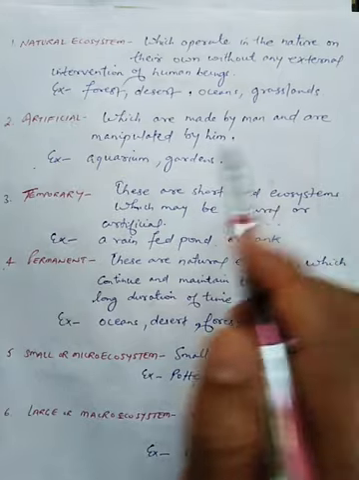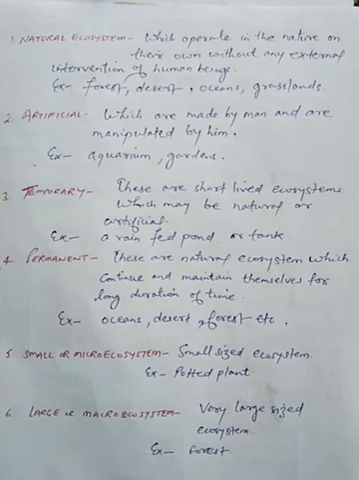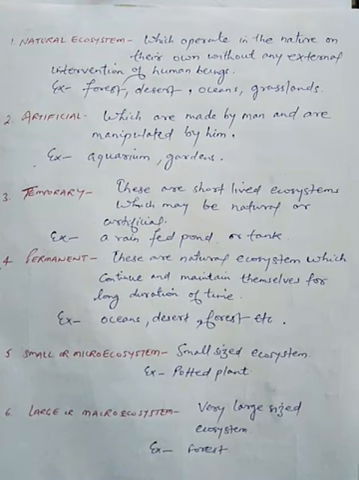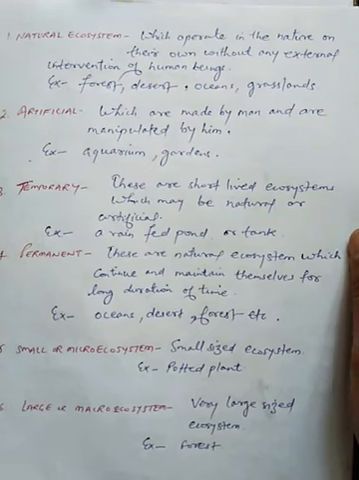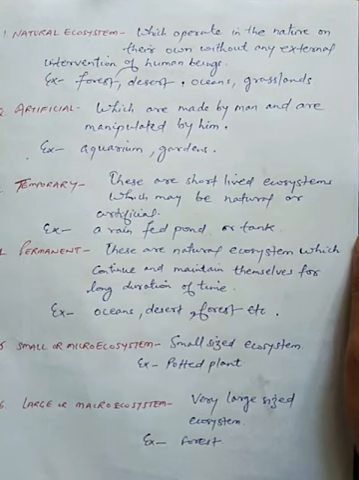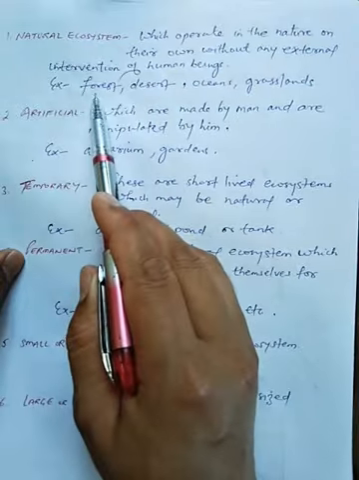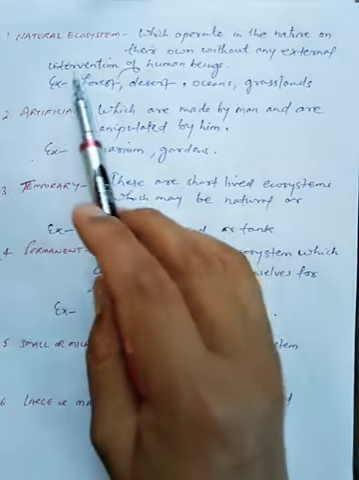Now first you can see a natural ecosystem. As the name suggests, natural means which operates in the nature on their own without any external intervention of human beings. So these ecosystems are operating by themselves and there is no intervention or no disturbance of human beings in operation of these natural ecosystems. Example you can say students here, forest, desert, oceans and grasslands, these are some examples of the natural ecosystem.